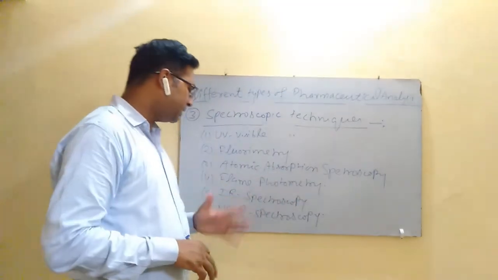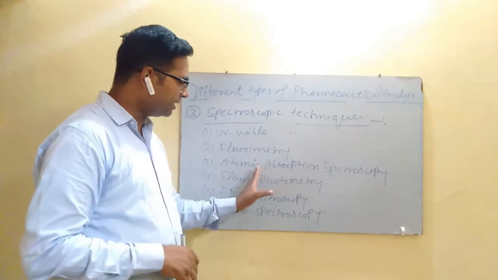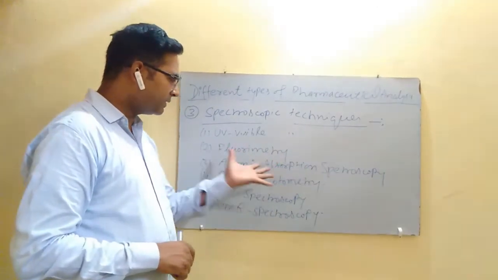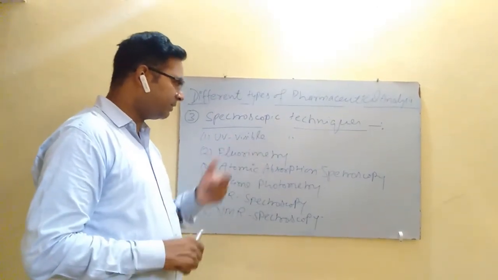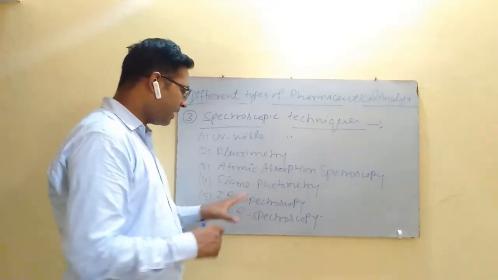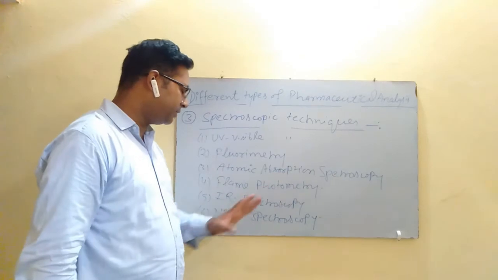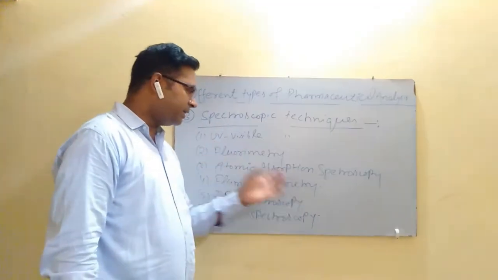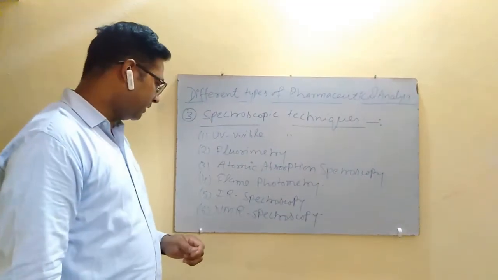Flame photometry is the atomic emission spectroscopy. Atomic absorption spectroscopy is the measurement of the intensity of light absorbed by the metal, while flame photometry will determine the amount of light emitted by a particular metal.